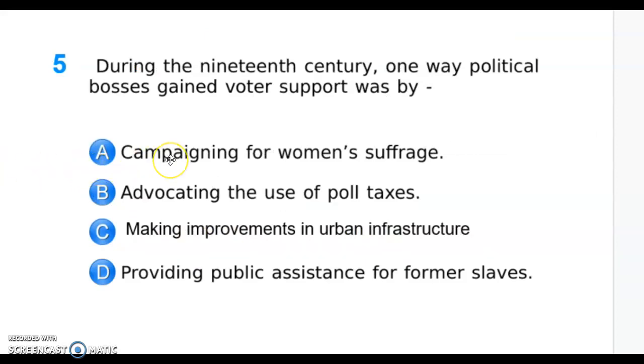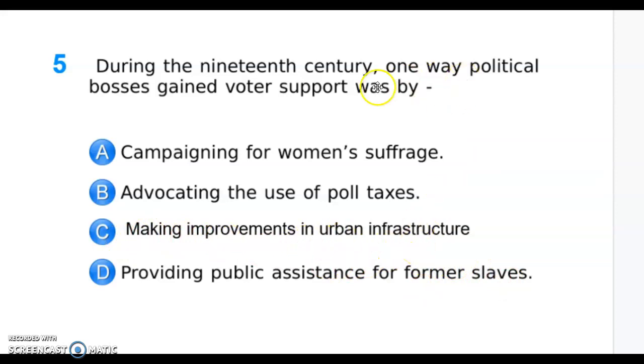On the test, we have one question that pertains to 3A. It was question 5. During the 19th century, one way political bosses gained voter support was by. So here we're trying to figure out how political bosses gained voter support. The answer choices are A, campaigning for women's suffrage, B, advocating for the use of poll taxes, C, making improvements in urban infrastructure, or D, providing public assistance for former slaves. The correct answer for this question is C, making improvements in urban infrastructure.